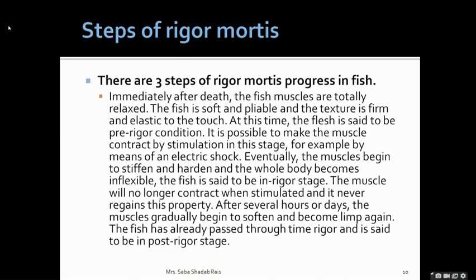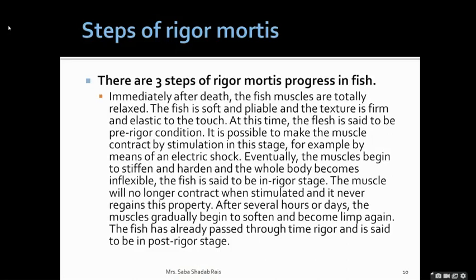Rigor mortis, therefore, is the index of the freshness and high quality of fish. See, what is the index of good quality fish? It is rigor mortis. It is taken as a test for determination of the freshness of the fish, in other words, for making the distinction between a fresh and a spoiled fish.